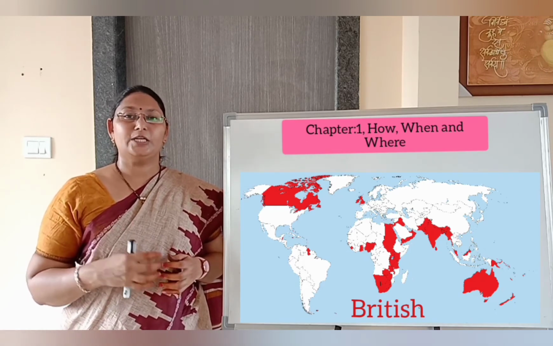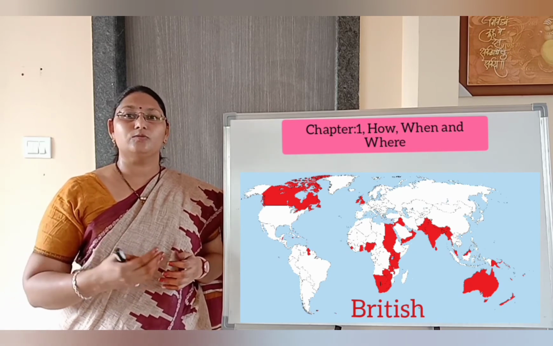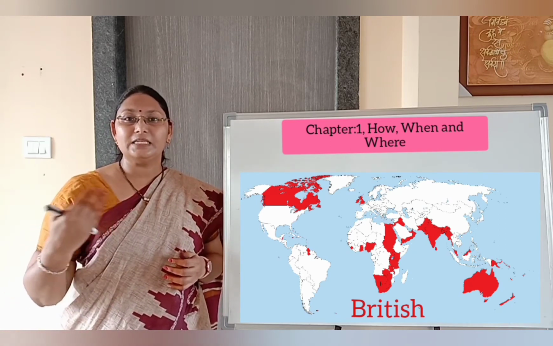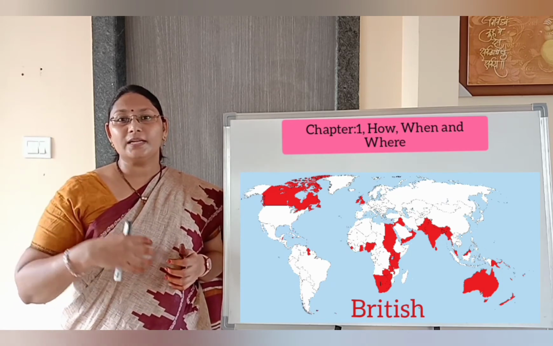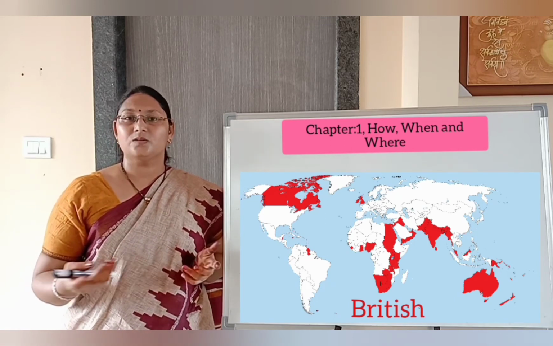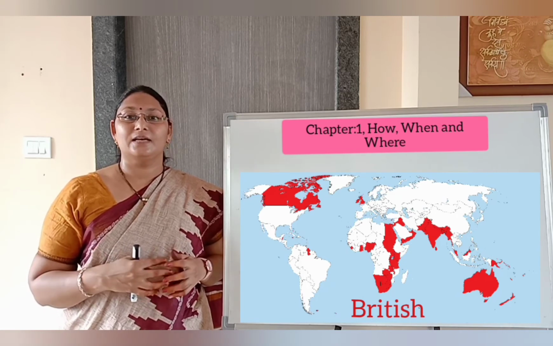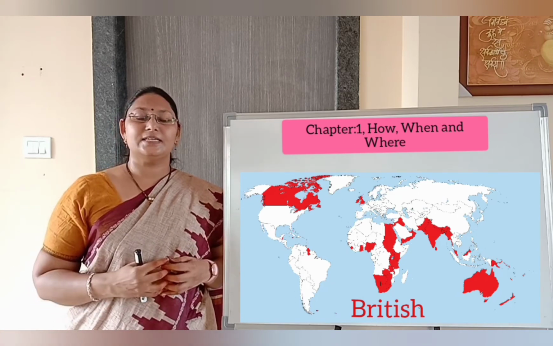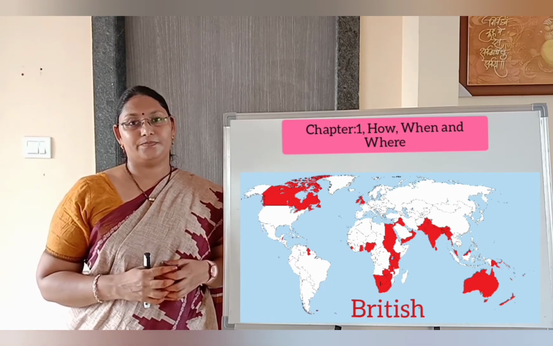Why? Because from this side of the earth to that side of the earth, the British had colonies. So in one colony it may be night, in another it may be day. So the British Empire always had daytime. Like that, it ruled world countries once upon a time.